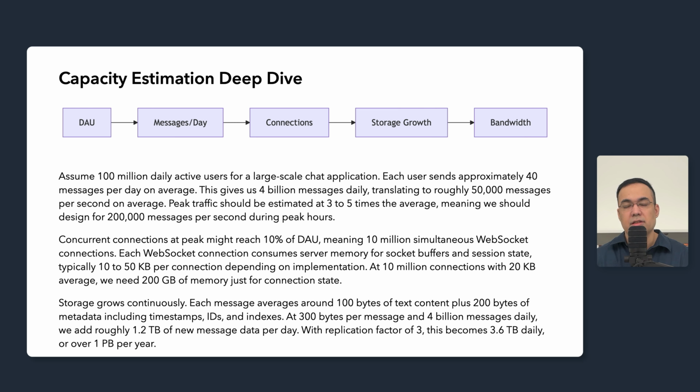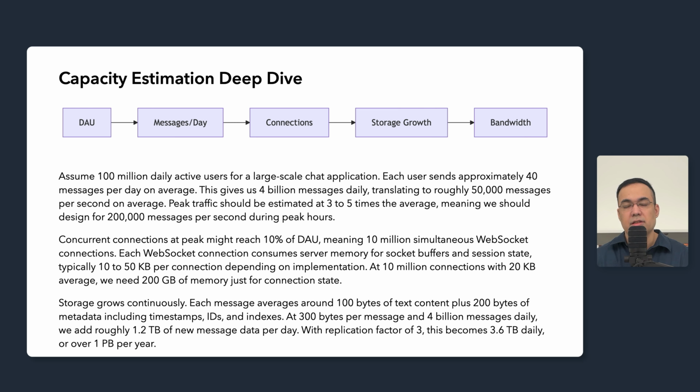Storage grows pretty significantly as well. Each message averages around 100 bytes of text content plus 200 bytes of metadata, including the timestamps, IDs, sender information, and index entries. At 300 bytes per message and 4 billion daily messages, we add roughly 1.2 terabytes of new message data per day. With a replication factor of 3 for durability, this becomes 3.6 terabytes daily. Over a year, we're looking at over 1 petabyte of message storage.